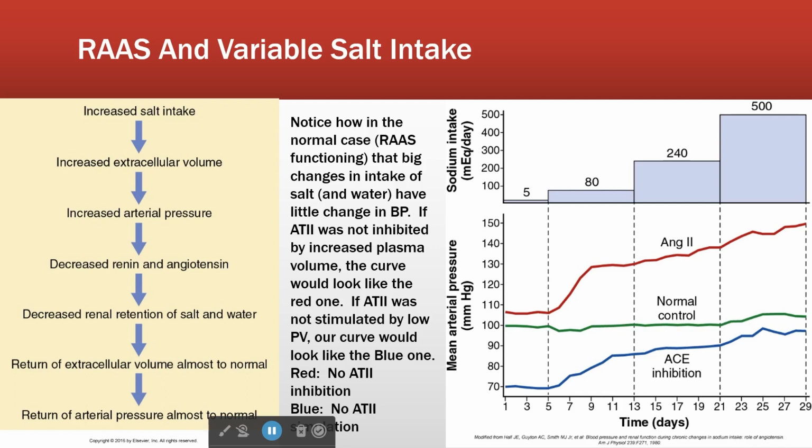Because as our salt intake increased, our venous return and cardiac output would also increase, which is happening here too, but the difference is in the normal control, total peripheral resistance is being decreased or increased as needed. If we didn't have that system, there would be nothing to turn down, right? So instead, we would just see an increase in arterial pressure with an increase in salt intake. Now, this is pretty arbitrary because we can't actually stop angiotensin 2, so it's made up.